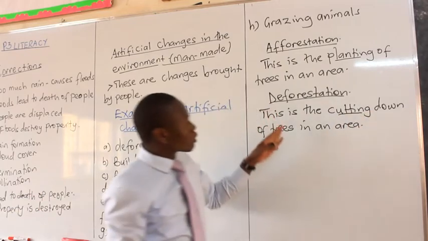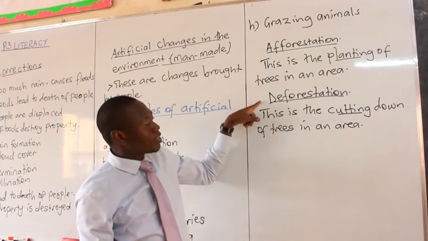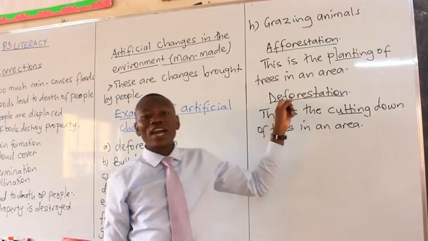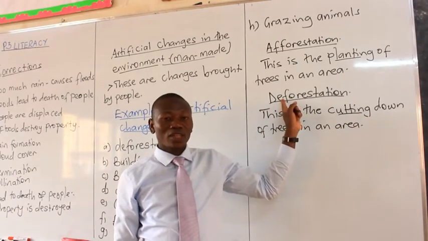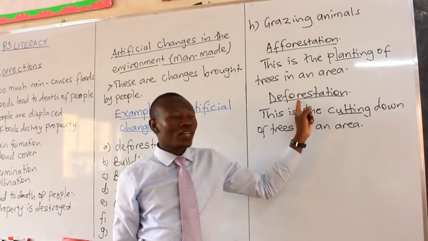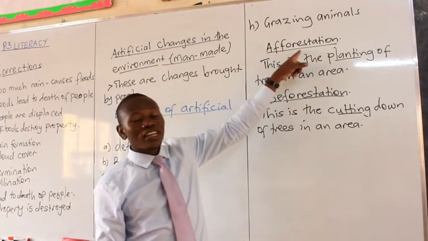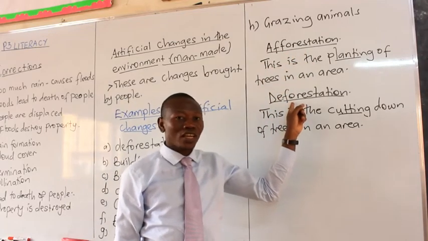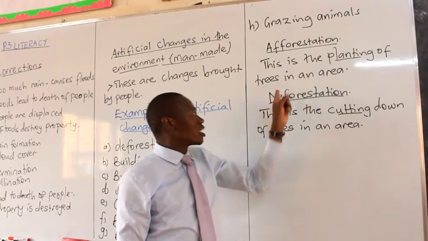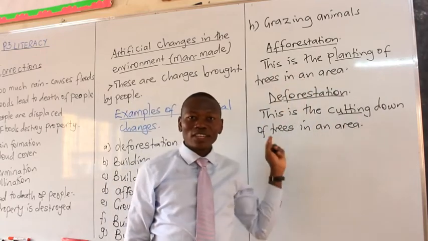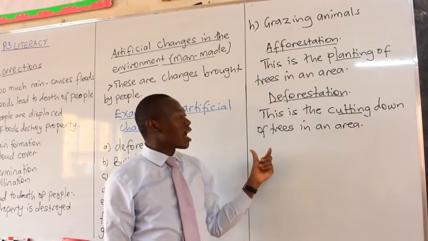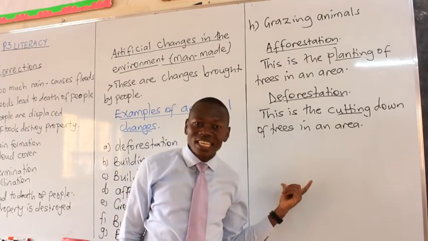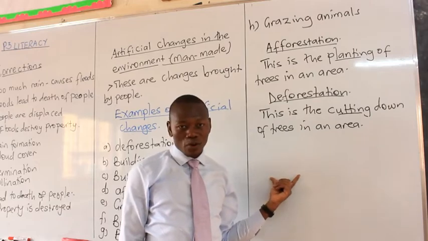So the activity where people cut down trees is the one we are calling what? Deforestation. Afforestation is the opposite of deforestation. Afforestation means plant trees. Deforestation means cut down what? Trees. So these activities are done by people in the environment and they bring changes in our environment.